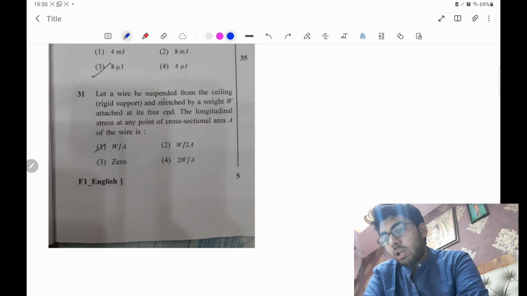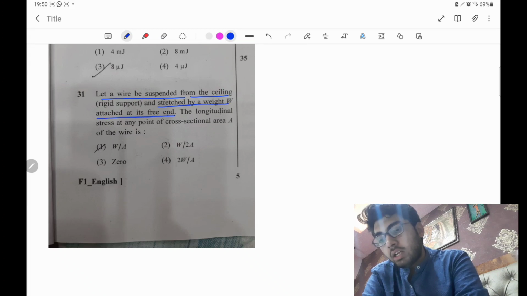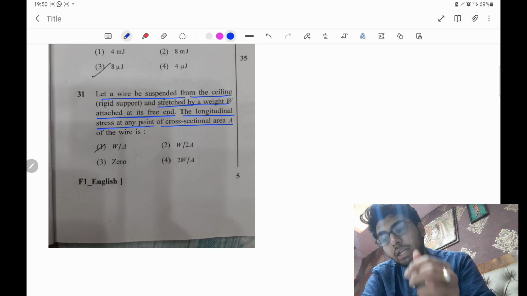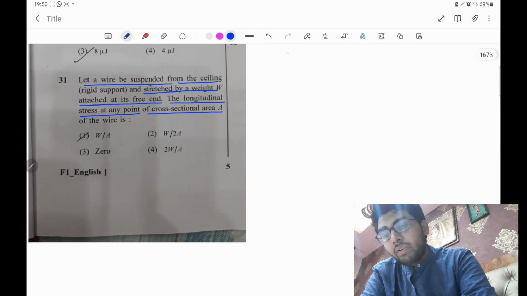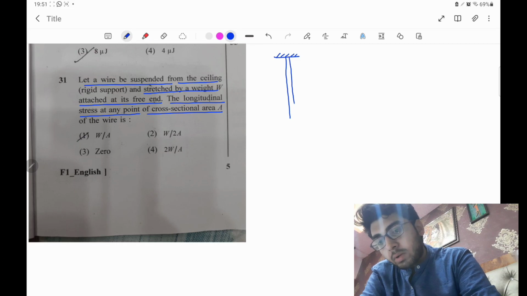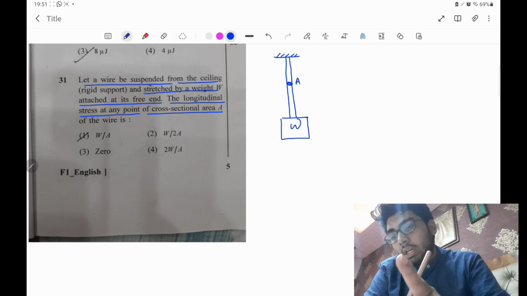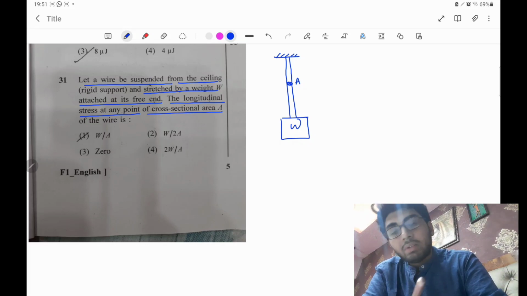Question number 31. Let a wire be suspended from the ceiling, a rigid support, and stretched by a weight W attached to the free end. The longitudinal stress at any point of the cross-sectional area A of the wire is. So according to your question, a wire has been suspended from a rigid support, having an area of cross section A, and from the lower end you have put a weight W. What will be the longitudinal stress?